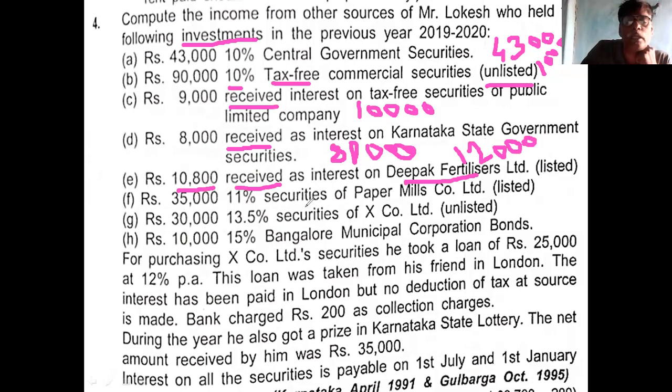Then come to the next. 35,000 11% securities of paper mill. Paper mill is a private limited and 35,000 is the investment. 11% is rate of interest. What is the interest? 3,850. It is gross, because you calculated interest, not received.